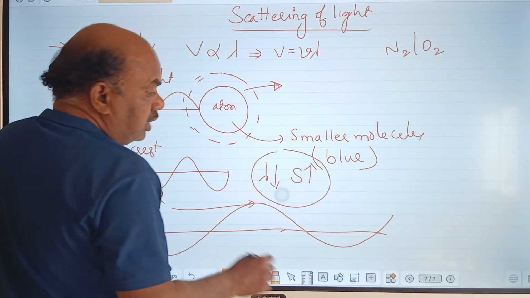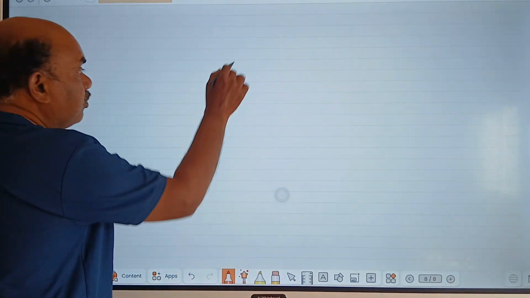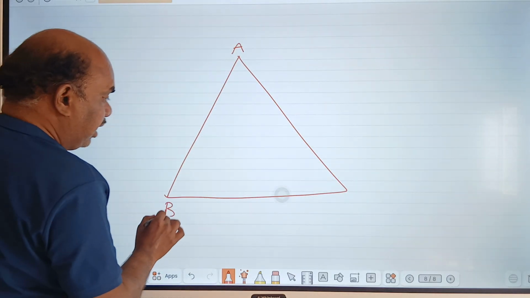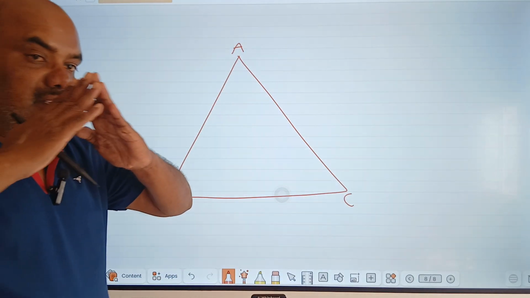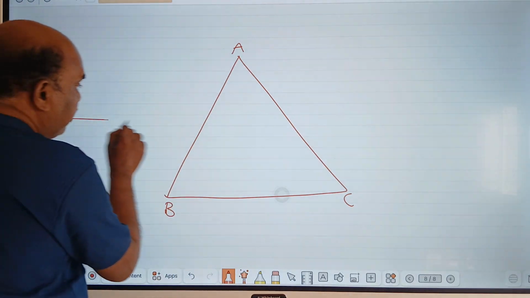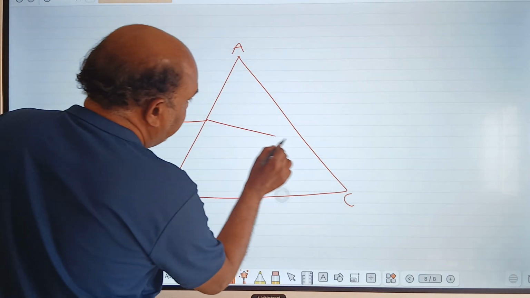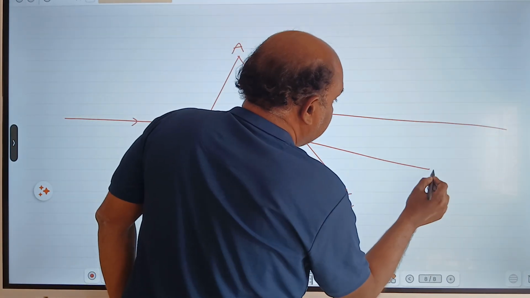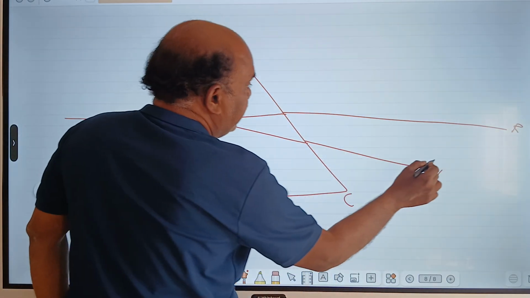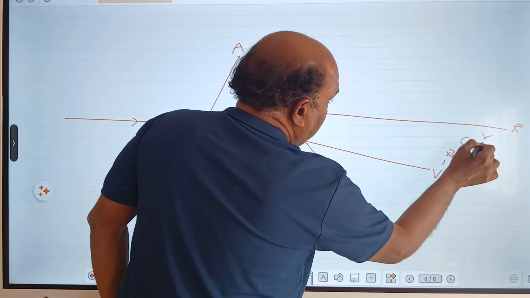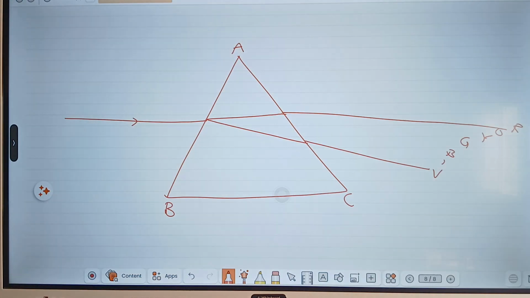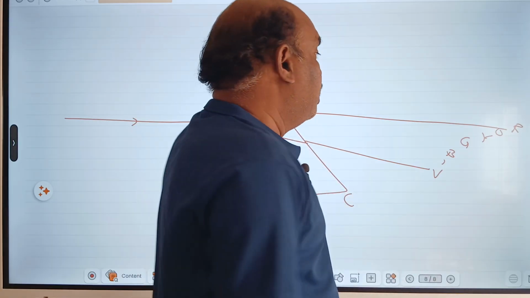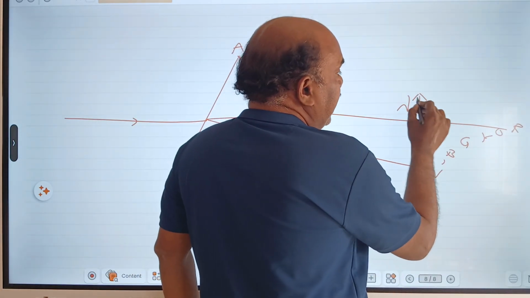Now we know one important concept. What is this? Prism. These are vertices, A, B, C are vertices. Suppose you focus a white light, what will happen? It splits into how many colors? Seven colors. Again it will come into the air. This is violet color, this is red color. In between, V, I, B, G, Y, O, R, all these colors are present. Violet color is at the bottom and red color is on the top, because red color has the highest wavelength and highest speed.